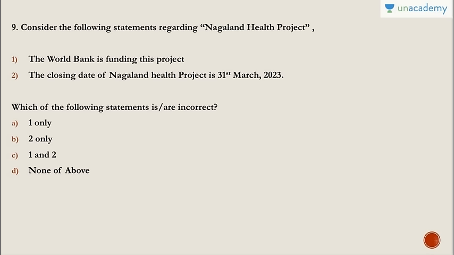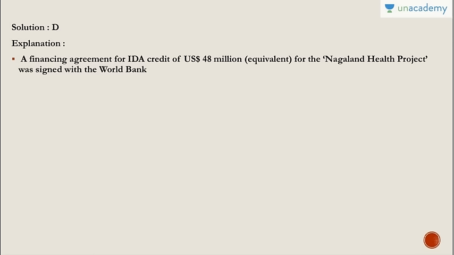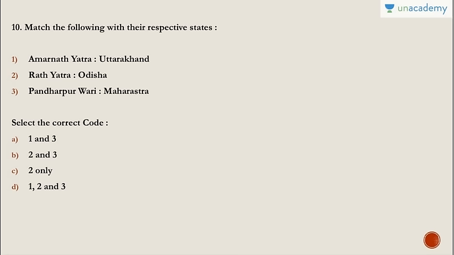If they were asking for correct, the answer would have been both of them are right, 1 and 2. So yes, it is funded by World Bank, and yes, its closing date is 31st March 2023. So please remember this incorrect. A financial agreement for IDA credit of $48 million for the Nagaland Health Project was signed with the World Bank.